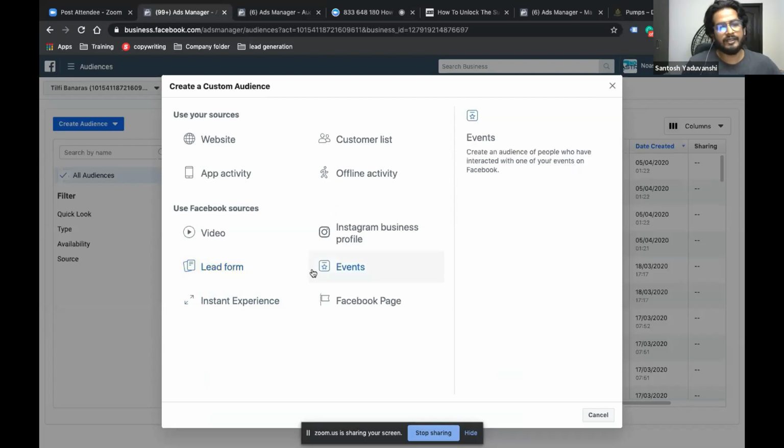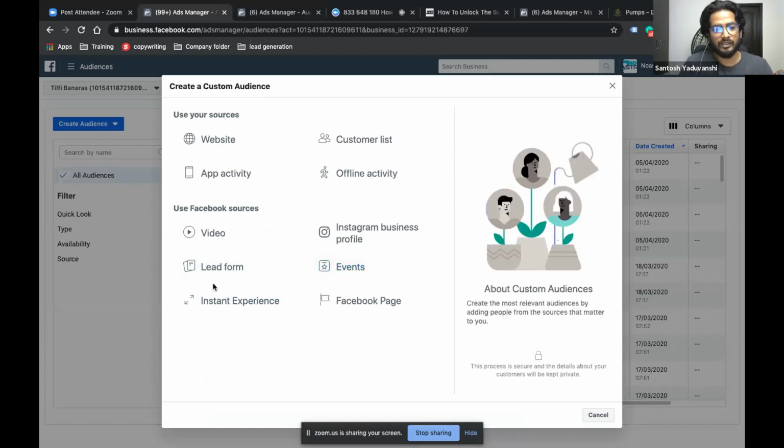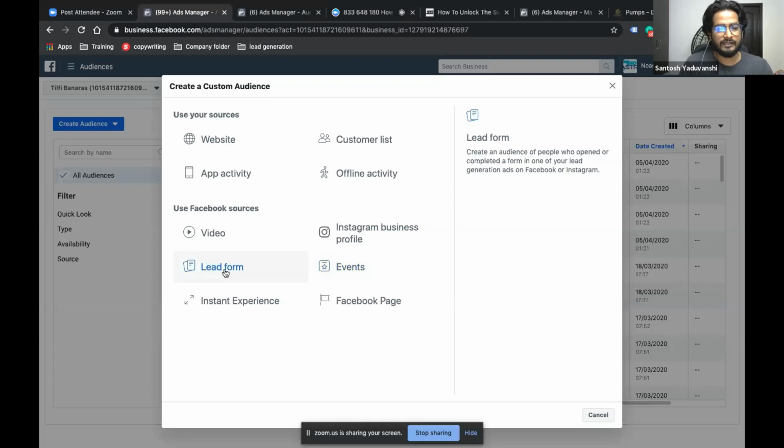Most of the people are asking: if I'm creating lead forms, can I retarget a person who opened the form, a person who submitted, or a person who clicked but did not submit? So guys, we can create a custom audience based on that, right? Yes. I just showed you.